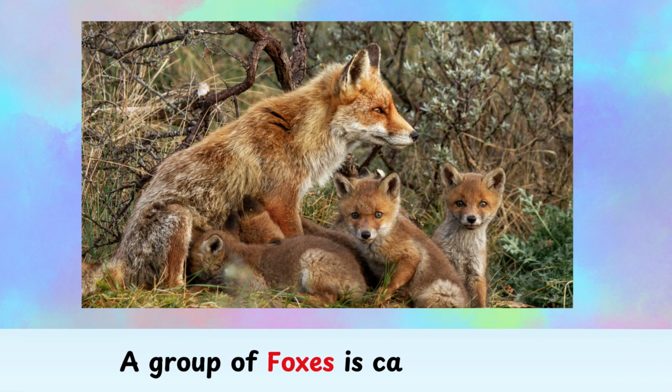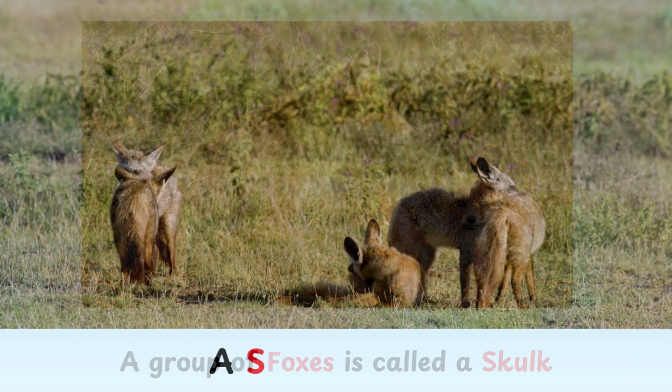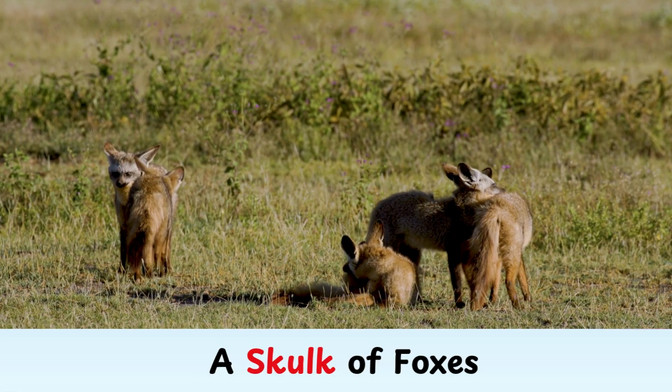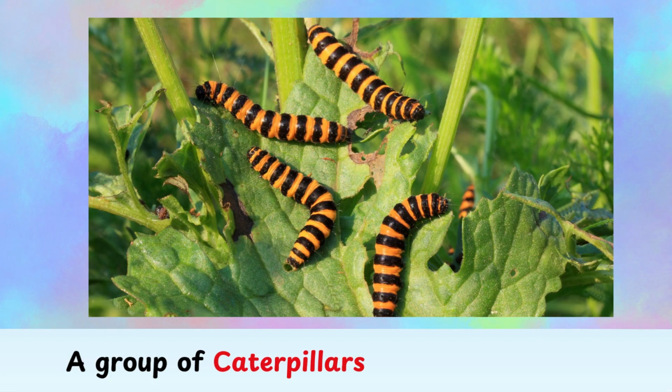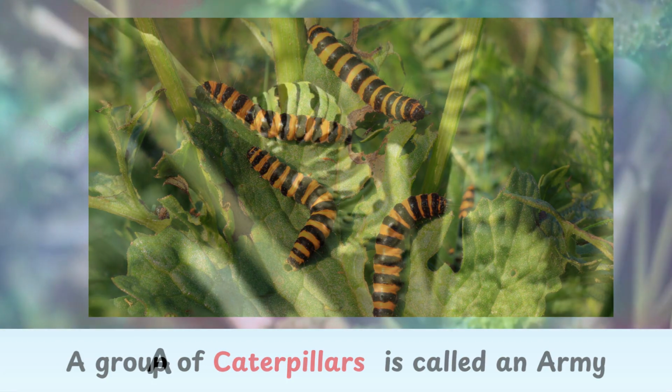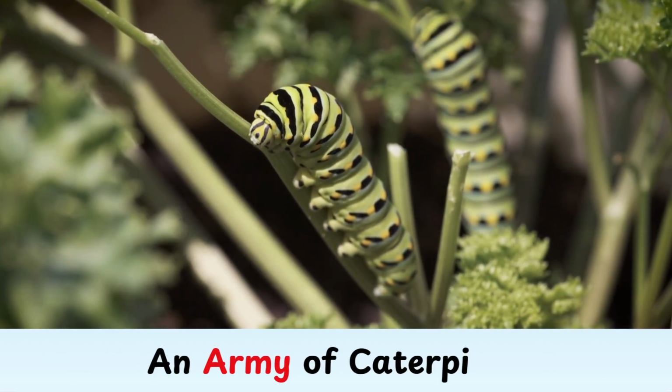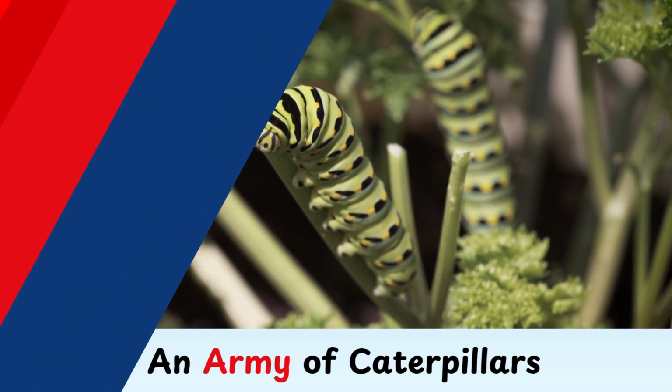Fox. A group of foxes is called a skulk. Here comes a skulk of foxes. Caterpillar. A group of caterpillars is called an army. Here is an army of caterpillars on the plant.